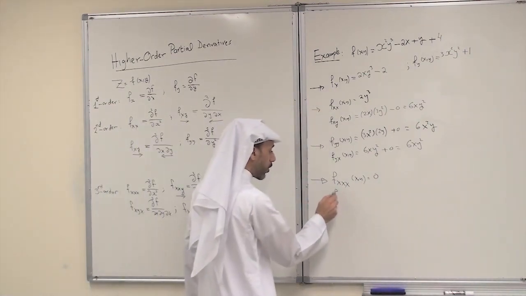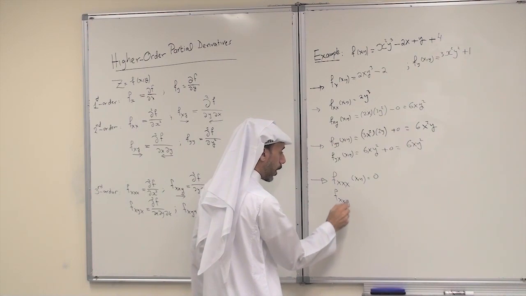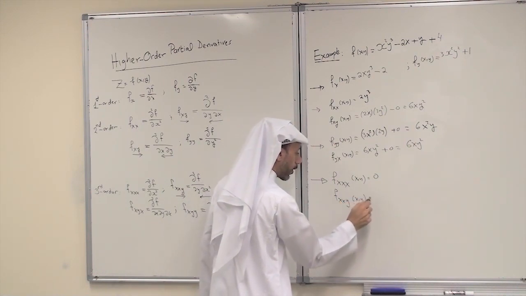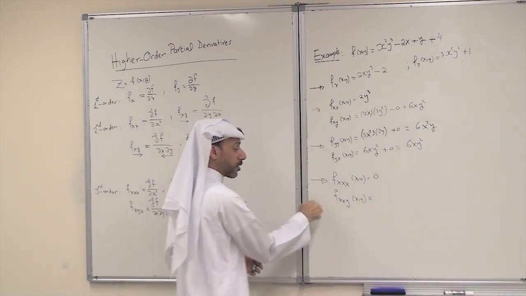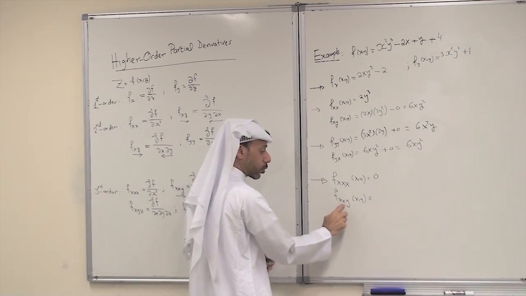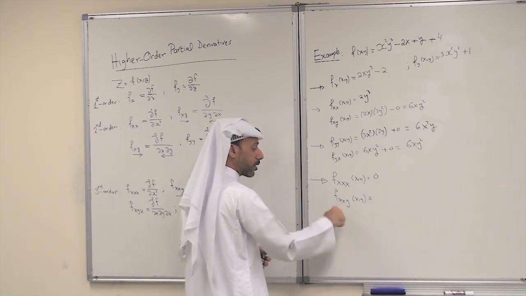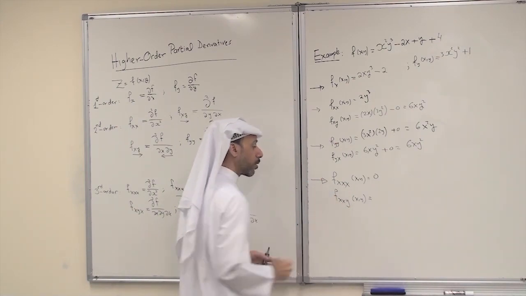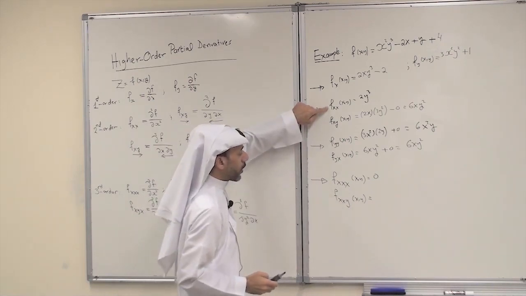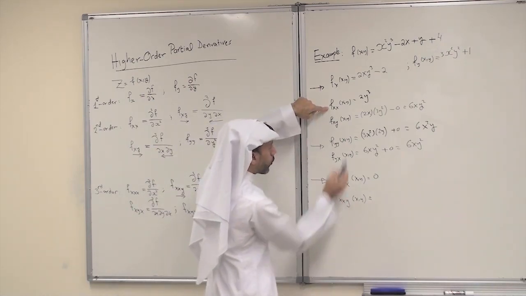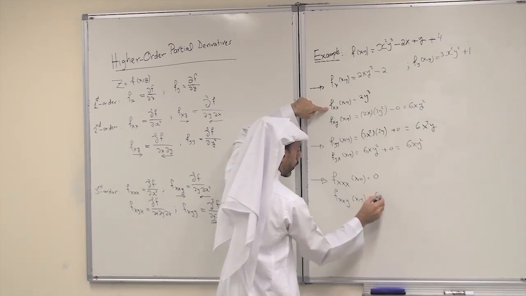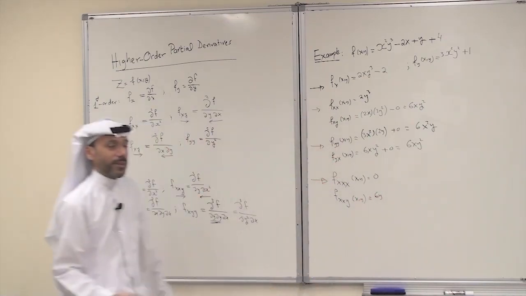If I take f sub xxy, I differentiate f 3 times, 2 consecutive times with respect to x, then 1 time with respect to y. This is f sub xx. When I differentiate it with respect to y, I get 6y, and so on.